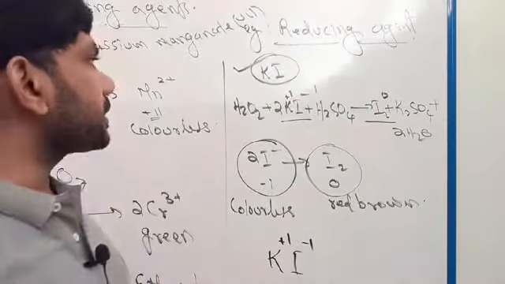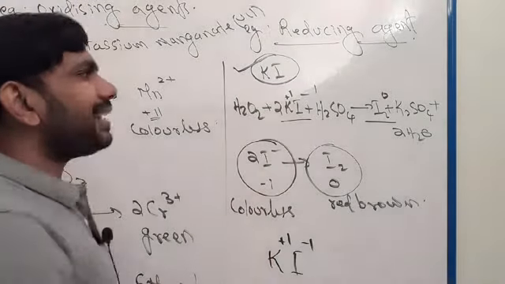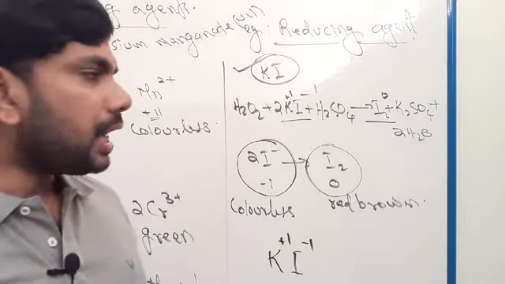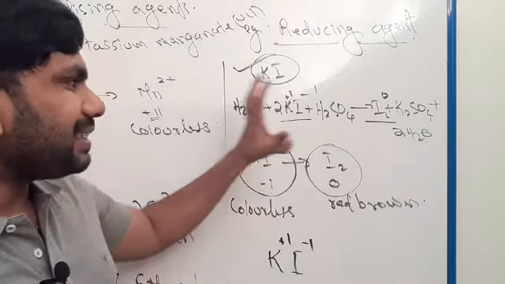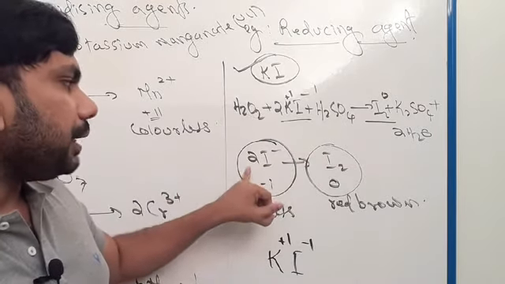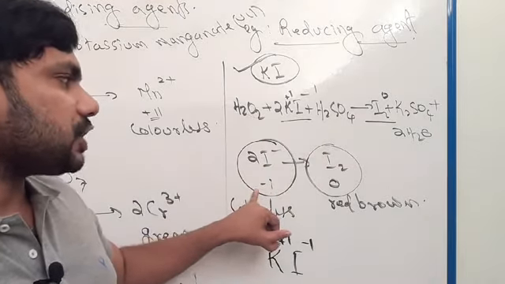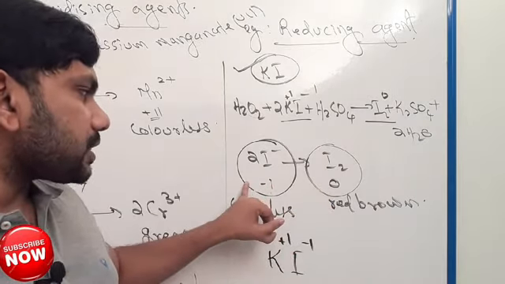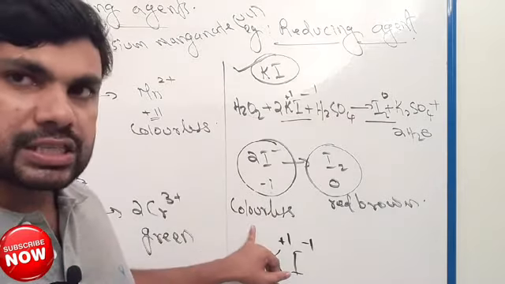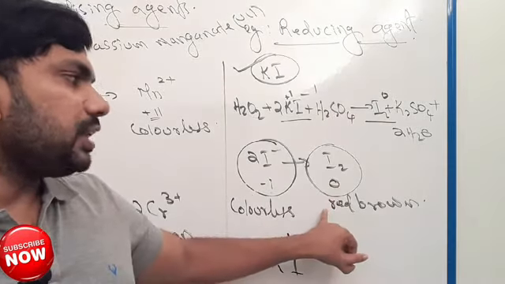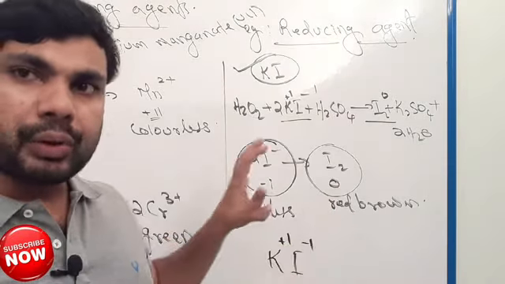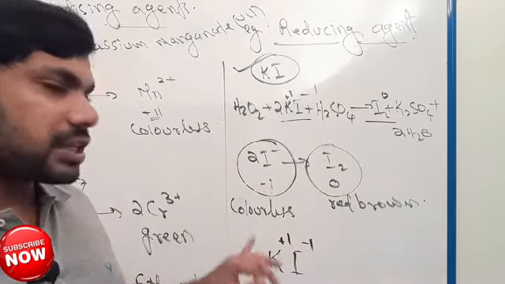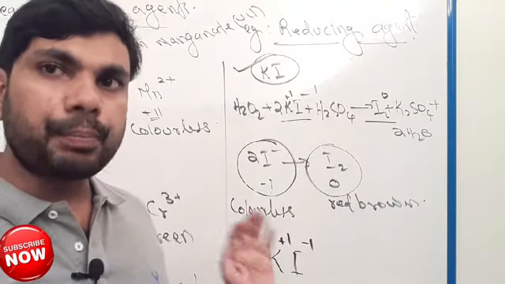So here potassium iodide acts as a reducing agent, and during this chemical reaction iodine changes from minus 1 oxidation state to 0. Iodide with minus 1 oxidation state is colorless, and I2 is red brown. So during this chemical reaction the color change will be colorless to brown.